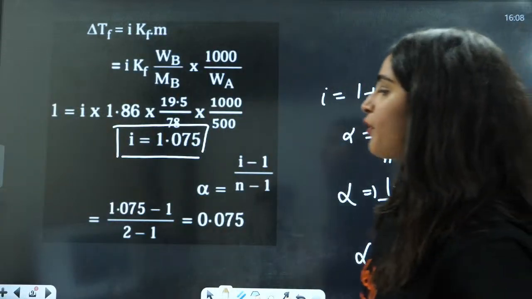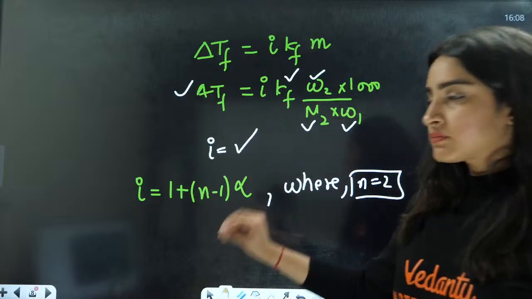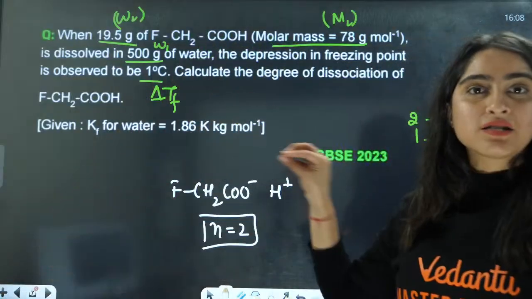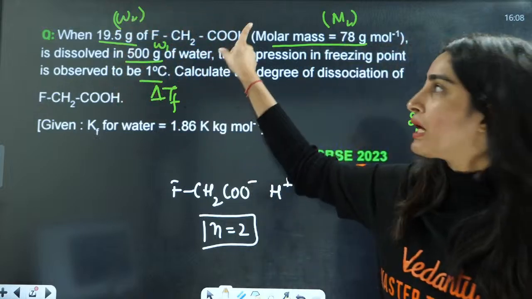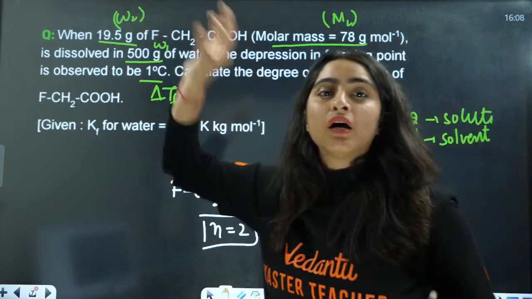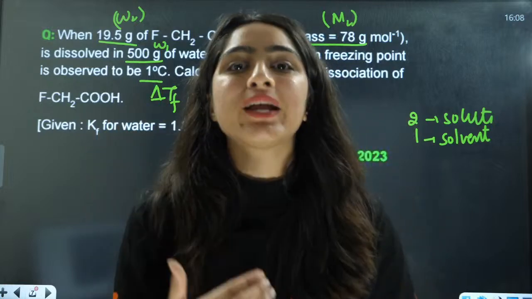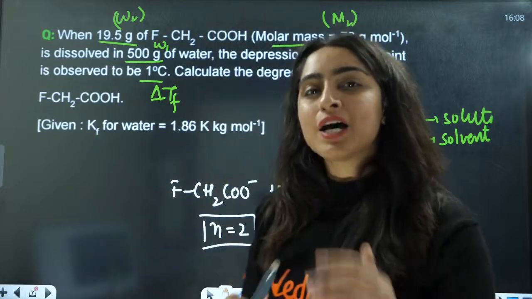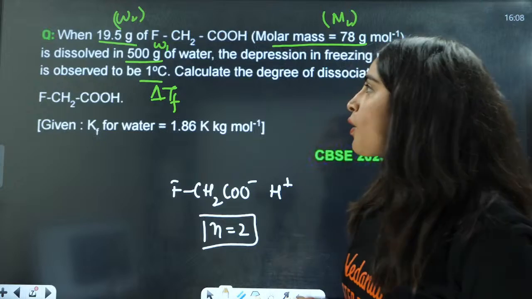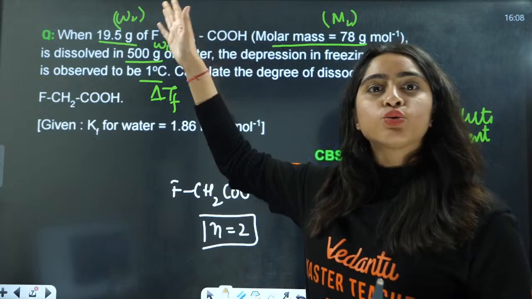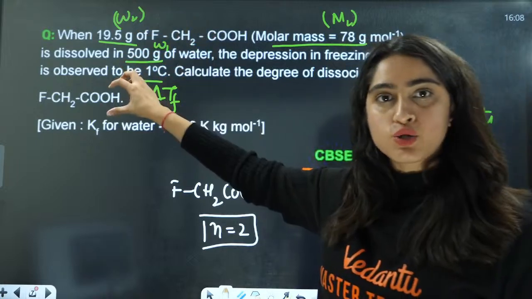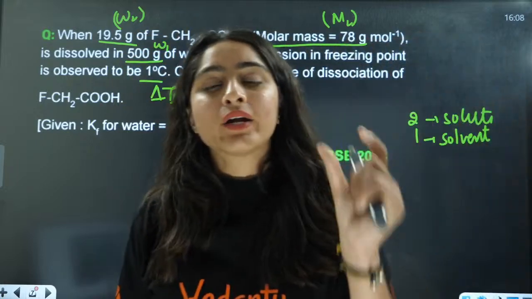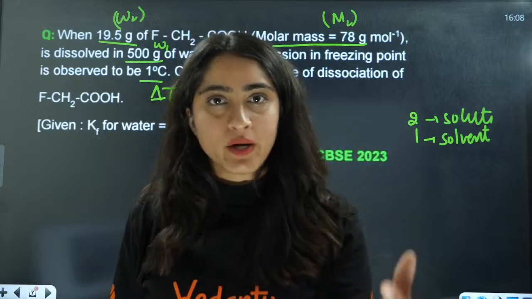Okay, I'll repeat it for you. Firstly, we saw this statement. Here in the statement, we have this much solute. The mass which is lower in value is the solute, and the mass which is higher in value is the solvent. Otherwise, you can see from the statement that this is dissolved in this much water. That means this is the solute and this is the solvent. Solute is denoted by 2 and solvent is denoted by 1.